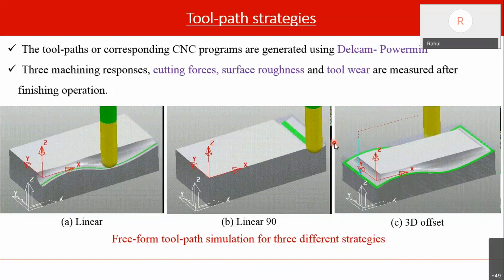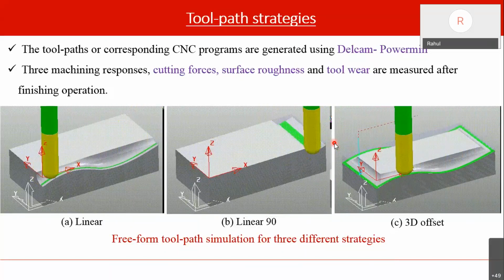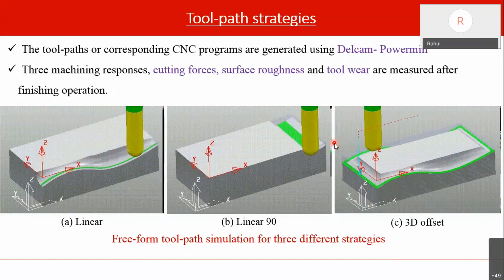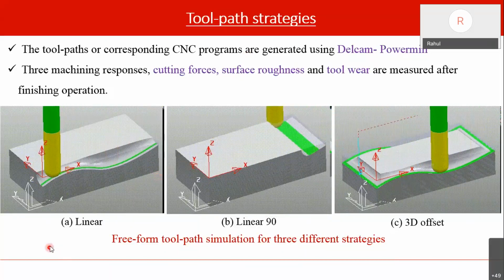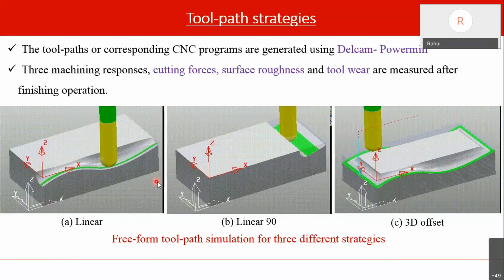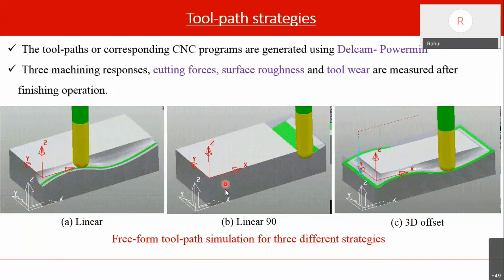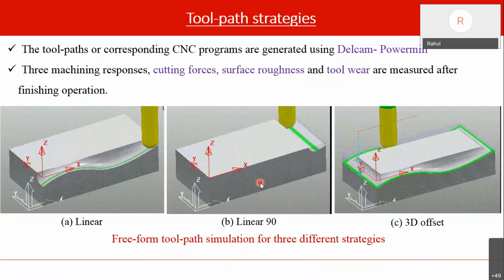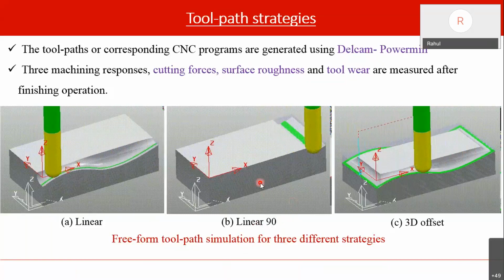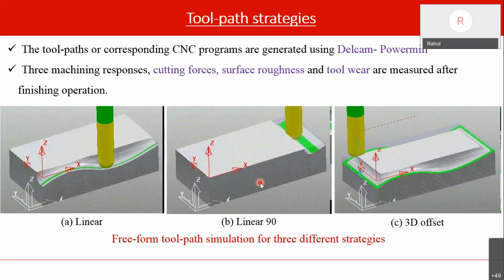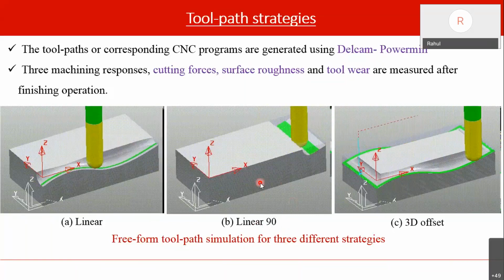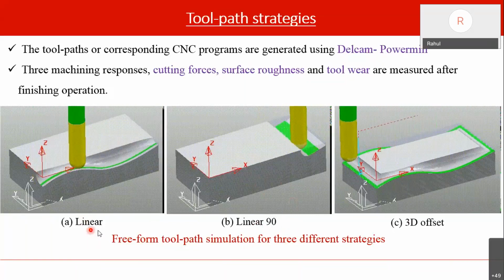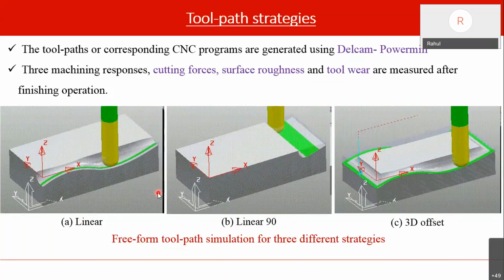And in literature, most of the authors quoted that either linear is giving the best results, or 3D offset is giving the best results, or in some papers we found that linear 90 is giving the best results. So after going through all the different literature, we could decide upon these three strategies for our work.